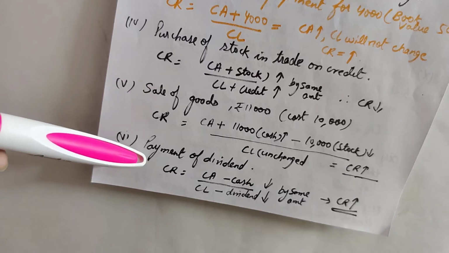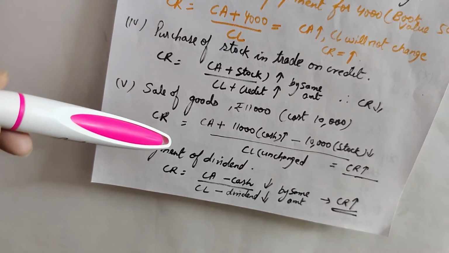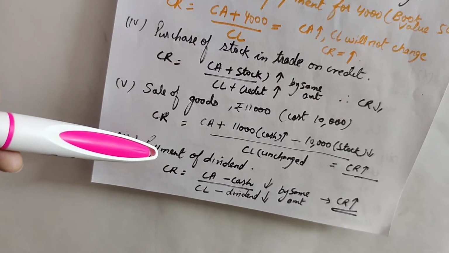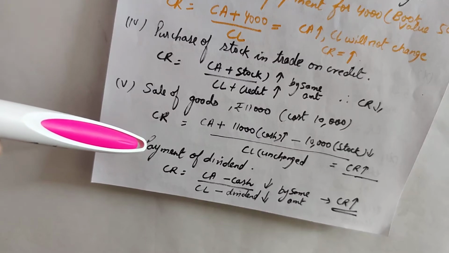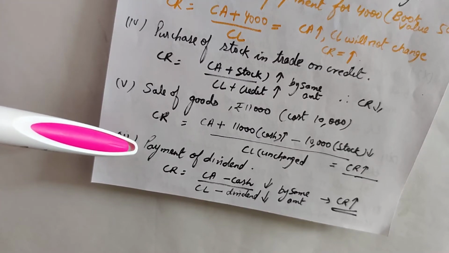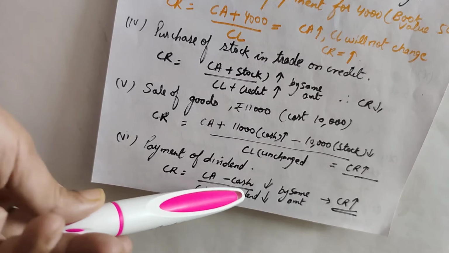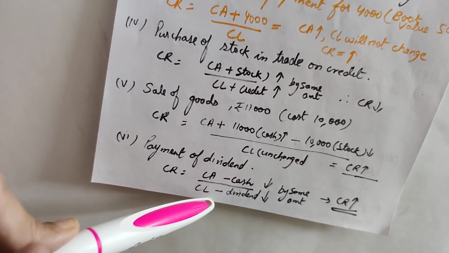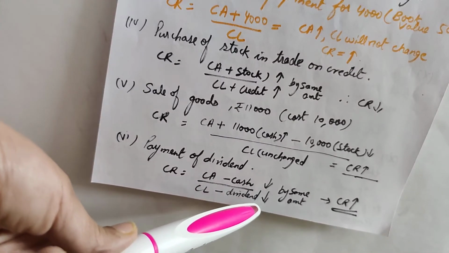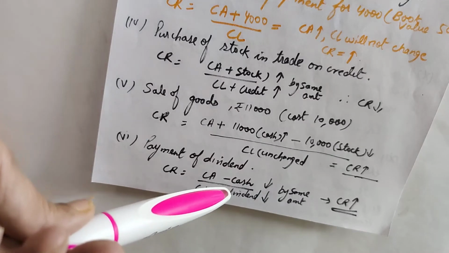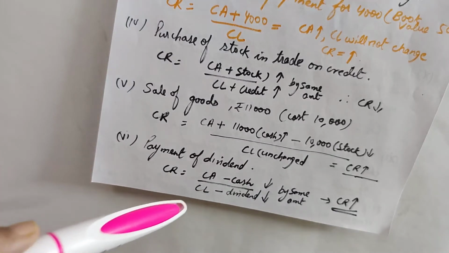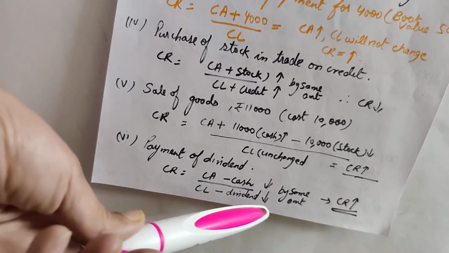Now, payment of dividend means the current liability has been paid, so current liability will reduce equivalent to the dividend payable, which is an outstanding liability, right? So current liability minus dividend payable.